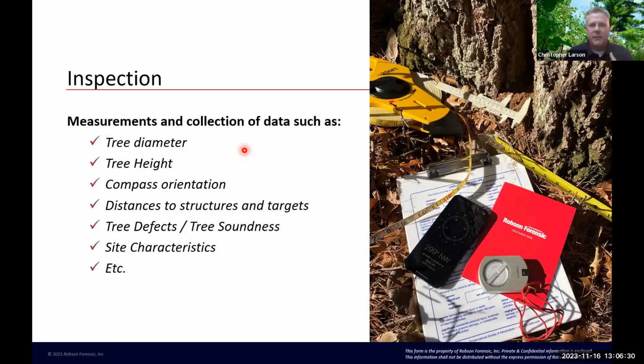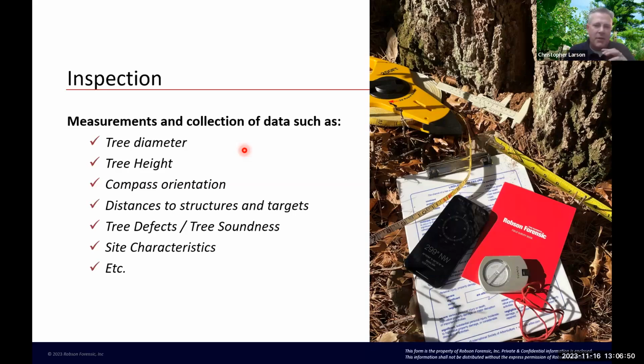Are those tree defects significant? Is there more than one defect? And I'm looking at the soundness of the tree. Like in some cases where it truly could be hurricane force winds, maybe the tree didn't have a lot of defects and was fairly sound.